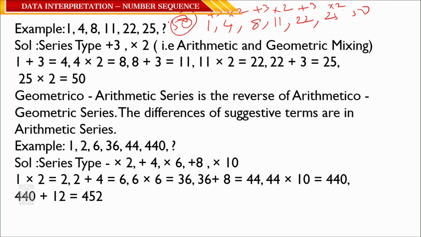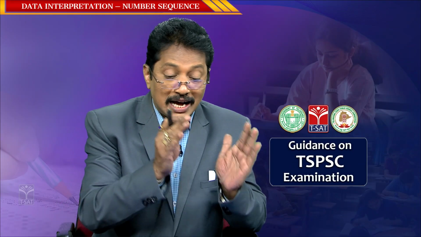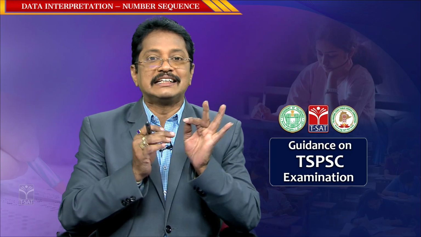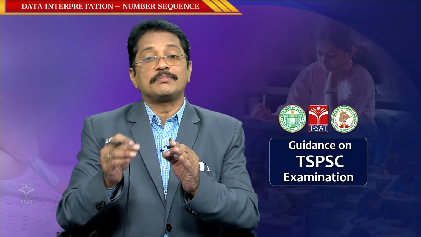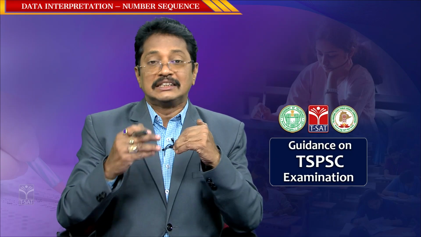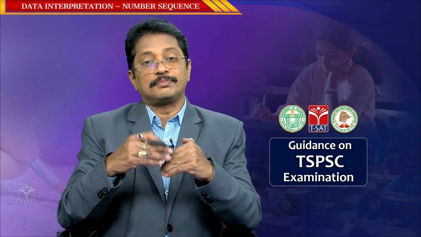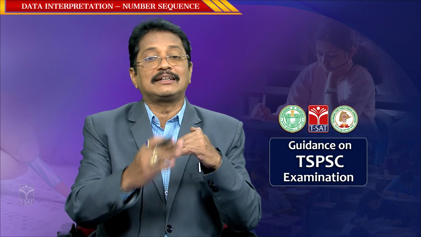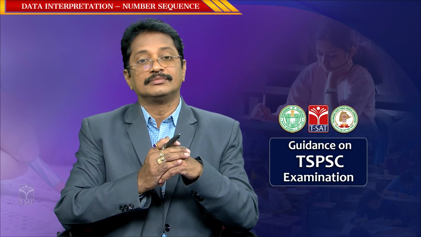Now, observe it: 1, 4, 8, plus multiplication, plus multiplication, plus multiplication. Addition is arithmetic progression, multiplication is geometric progression. Clear? So this is called arithmetic geometric progression, where the arithmetic progression property and the geometric progression property both come simultaneously.